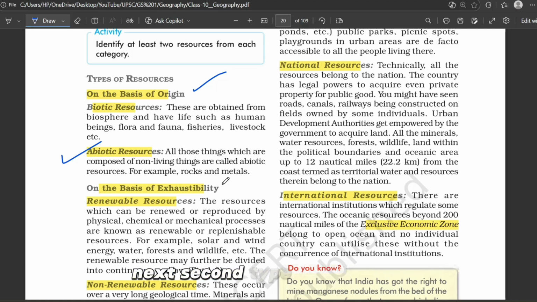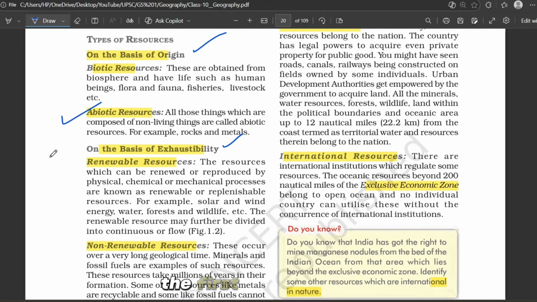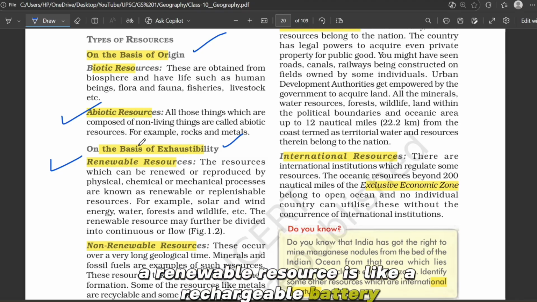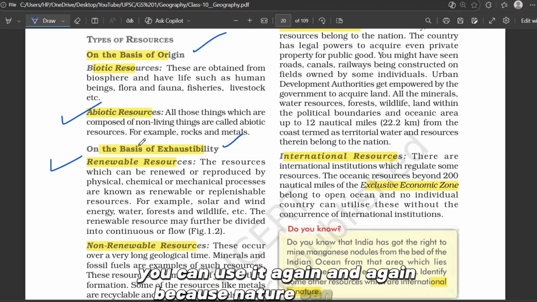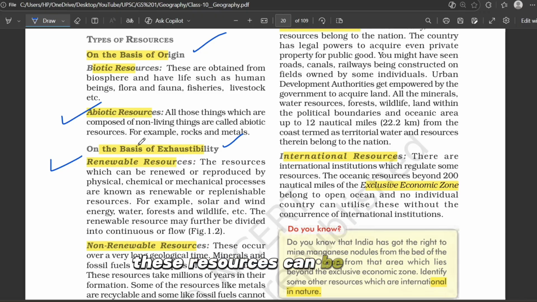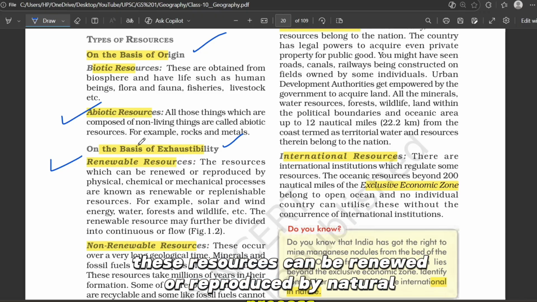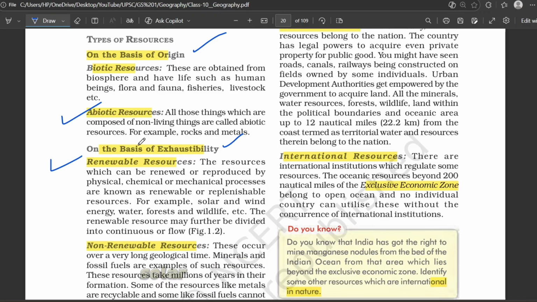Next, the second type is on the basis of exhaustibility. The word itself tells you, can it get exhausted or not? Can it finish? Here we get two types, that is renewable and non-renewable. The first one is renewable. I will explain it like this: a renewable resource is like a rechargeable battery. You can use it again and again because nature can refill it. These resources can be renewed or reproduced by natural processes or by human effort. For example, solar energy, wind energy, and so on.